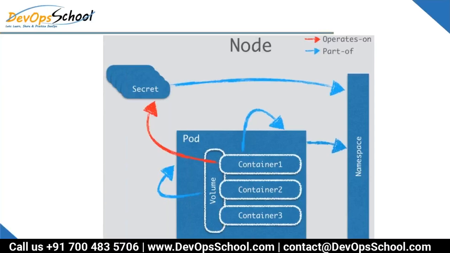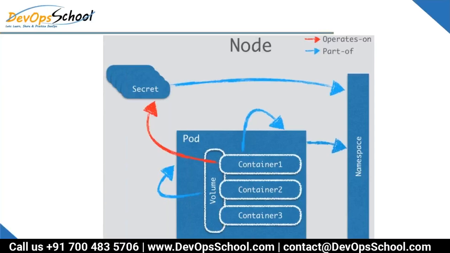Now there is one image which is also saying the volume is a part of the secret, operates on secret. What exactly is this? Right now I'm not confusing you with secrets. We'll talk about it a little later, but only focus on the first part.